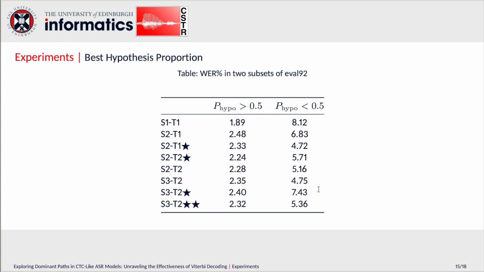To further investigate BHP, we split the WSJ evaluation set into two parts. The first one only contains the utterances which got a high P hypo larger than a half, and the other contains the opposite only. We found that the WER performance on the first subset is significantly better than the second one, which confirms our explanation.